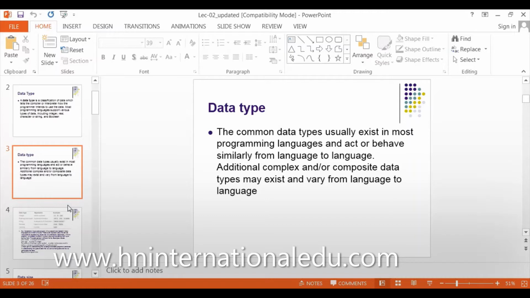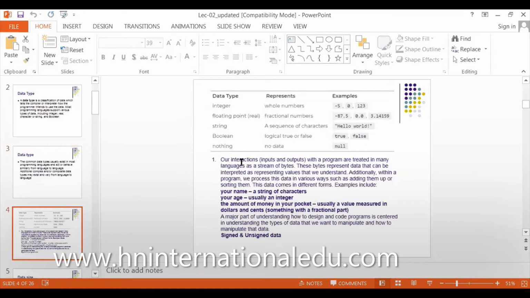They can be numbers, symbols, or alphabets. Data can be of any type. For example, if you're making a grocery list, that grocery item's name, price, and quantity is your data. So you have different types of data: one is alphabetical and the other is numeric. Now we see we have five data types here.